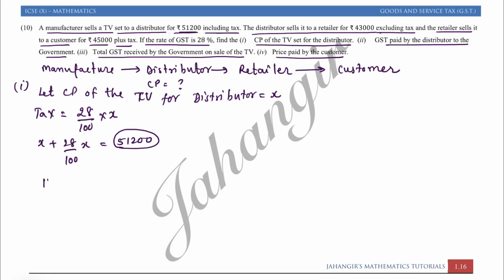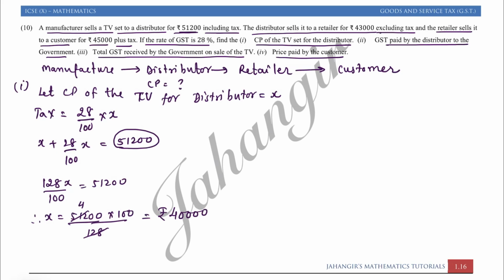So taking LCM, this will give 128x upon 100 is equal to 51,200. Therefore X is equal to 51,200 into 100 upon 128. So the cost price of the TV set for the distributor is rupees 40,000. So we got the first part.